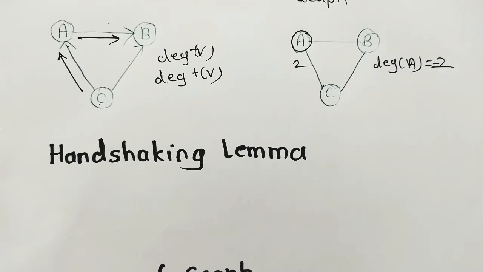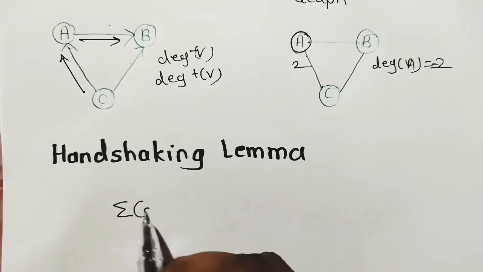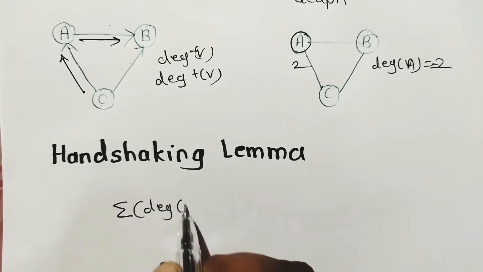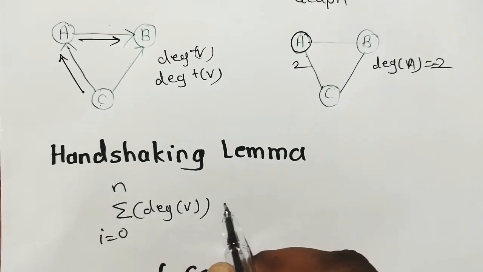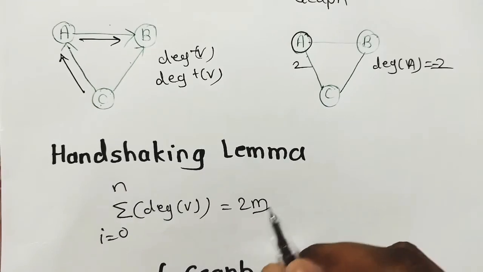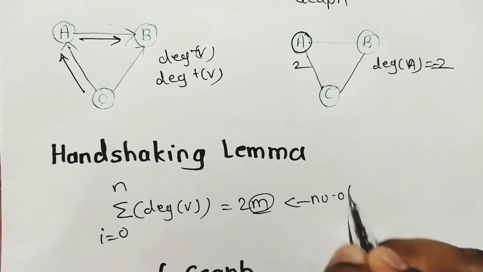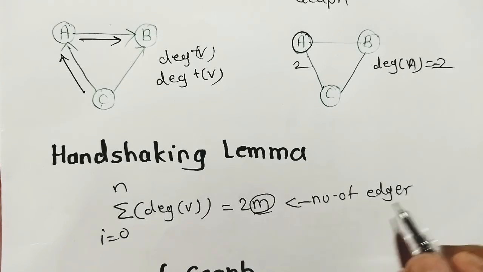Next, handshaking lemma. Handshaking lemma means what? Sum of degree of all vertices, i equals 0 to n, is equal to twice m. What is m here? M is nothing but number of edges. M is number of edges in that graph.